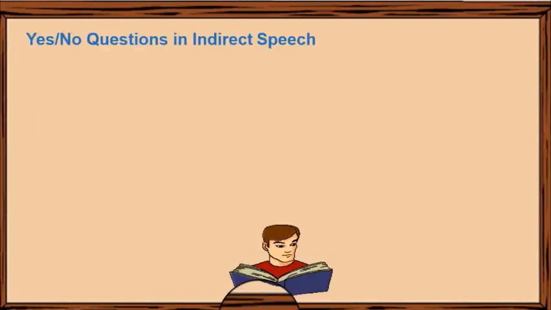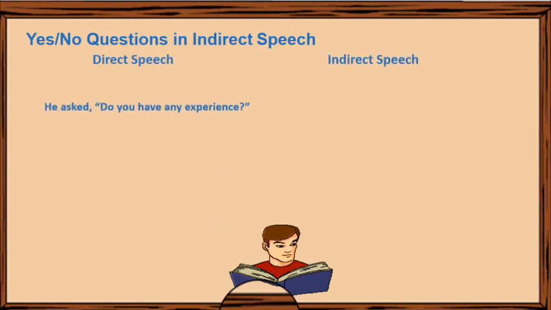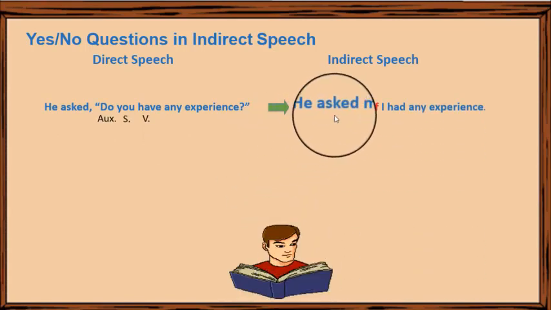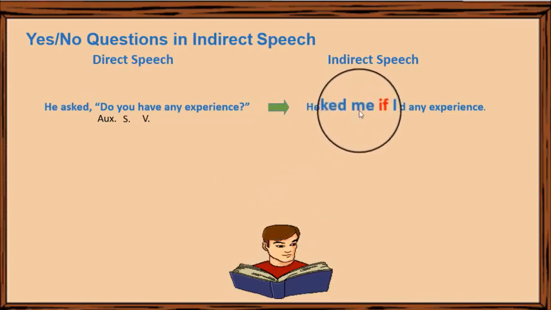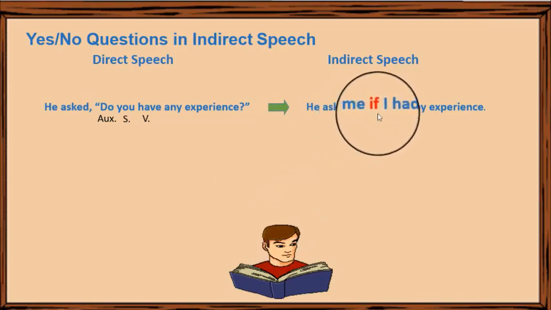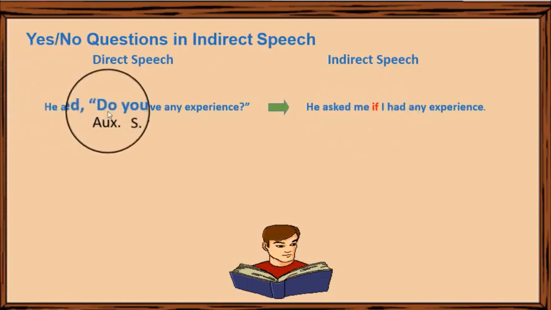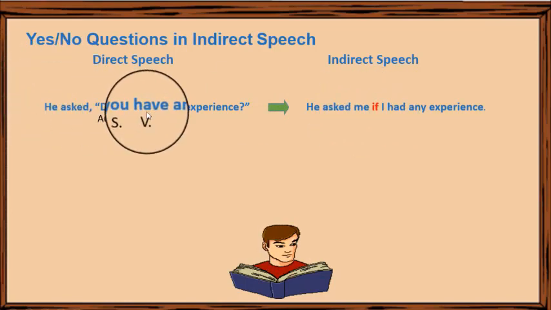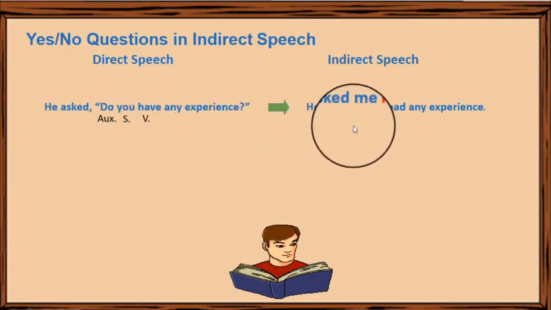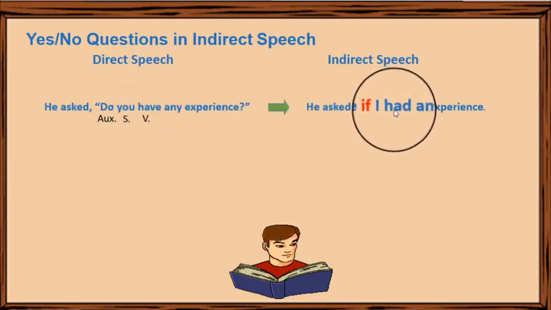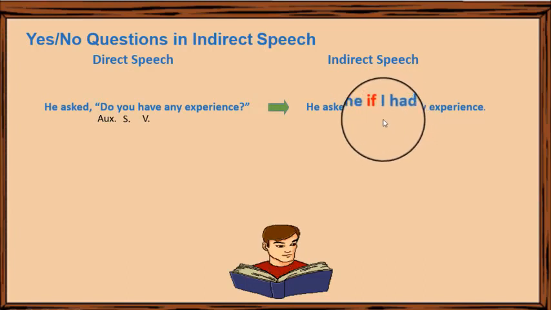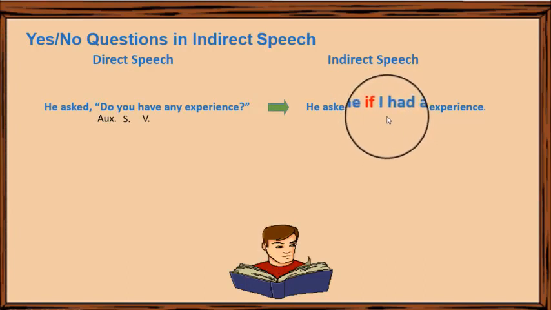Here are more examples of yes/no questions in indirect speech. He asked, "Do you have any experience?" He asked me if I had any experience. We have the reporting verb asked, me object of reporting verb. We add if. The auxiliary do shows us that the verb have is in the simple present tense. Then it should change to the simple past tense in the indirect speech, had. And after if, we have a statement word order, subject plus verb, I had.